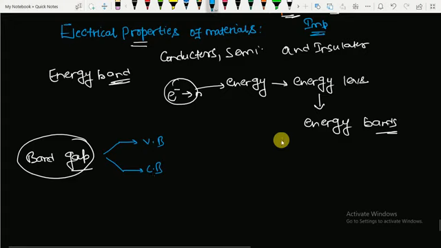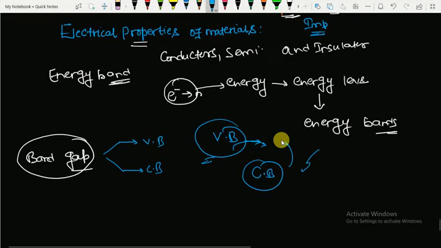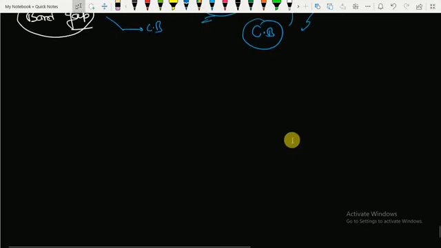You can say the valence band is where the electron will try to go. The conduction band is the band where it will get energy and will jump. Now, I would like to explain or differentiate conductor, semiconductor, and insulator as per their band theory.